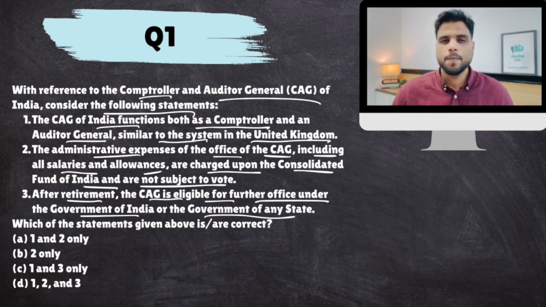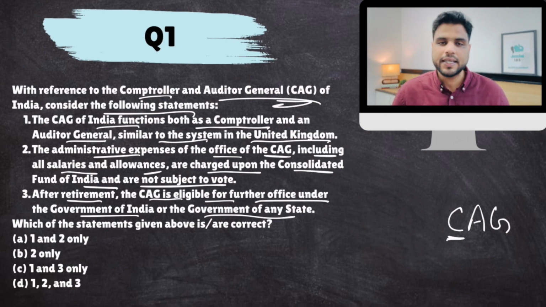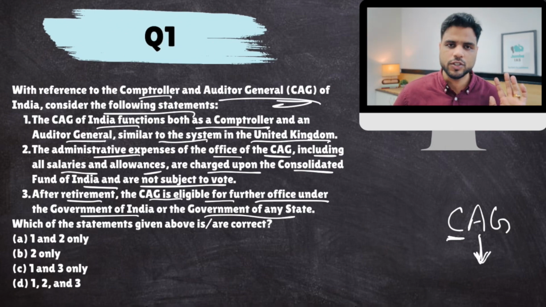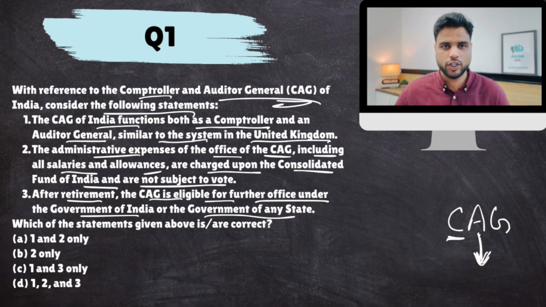Now look, we have borrowed this office from, or were inspired by, United Kingdom's Comptroller and Auditor General, and that is why India also has Comptroller and Auditor General. But the thing is, though the CAG is called CAG, the C part is not one of his functions. An auditor is someone who audits the expenditures incurred by any body. CAG audits the expenditure done by center and state governments. Once the expenditures are done, then only audit will begin. So the auditor's role comes after the expenditure is incurred.